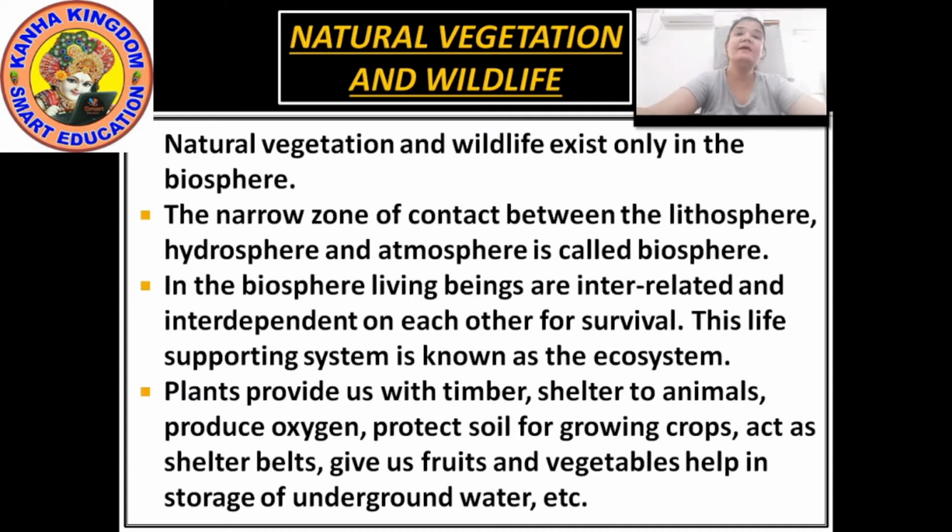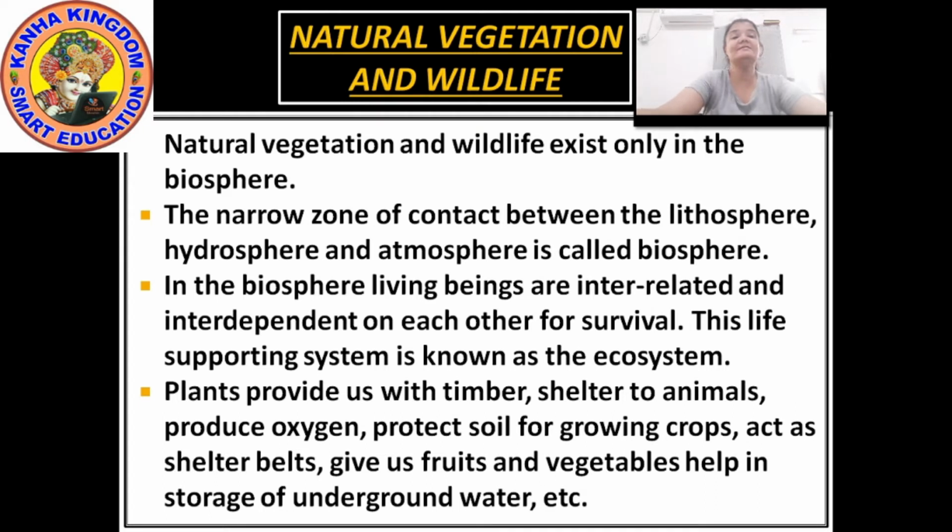Now, plants provide us with timber, which means wood, and shelter for the animals. They produce oxygen, protect the soil for growing crops, and also act as shelter belts. They give us fruits and vegetables, and help in the storage of underground water. So this is our natural vegetation.